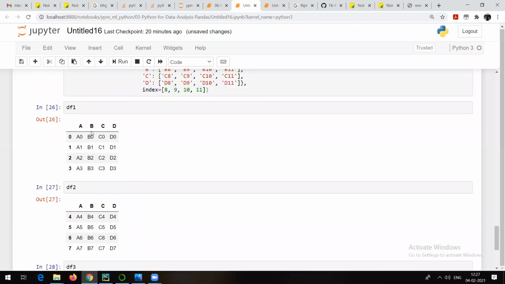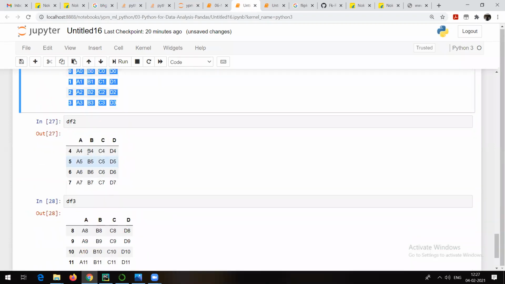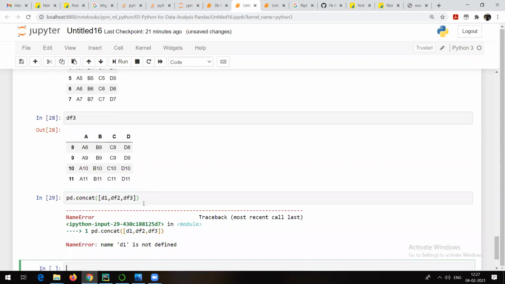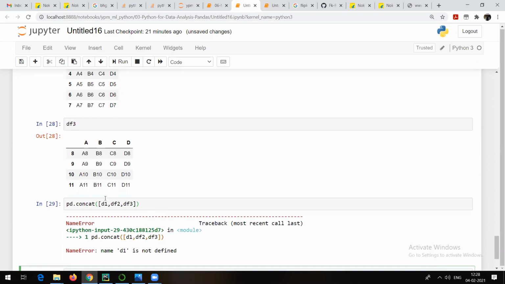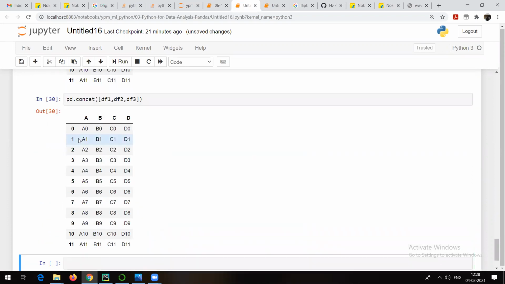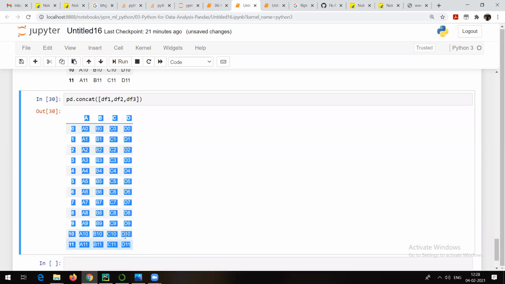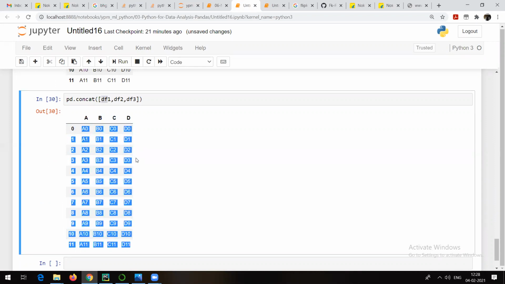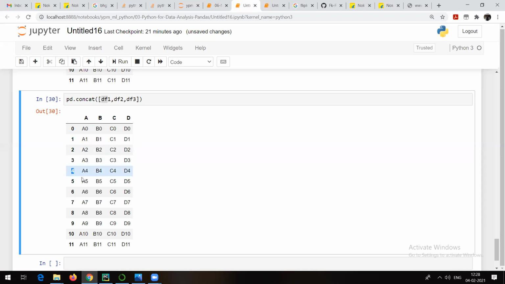So the first data frame is going to be this one, with index 0, 1, 2, 3, and then 4, 5, 6, 7, and then 8, 9, 10. Everything is going to be in one place. Let me check, d1 is not defined. Okay, it is not d1, it should be df1. Now see, this is the result you get after concatenation. Concatenation simply means addition: after df1 there will be df2. This is df1 till 3, 4, 5, 6, 7 is df2, and 8, 9, 10 is df3.